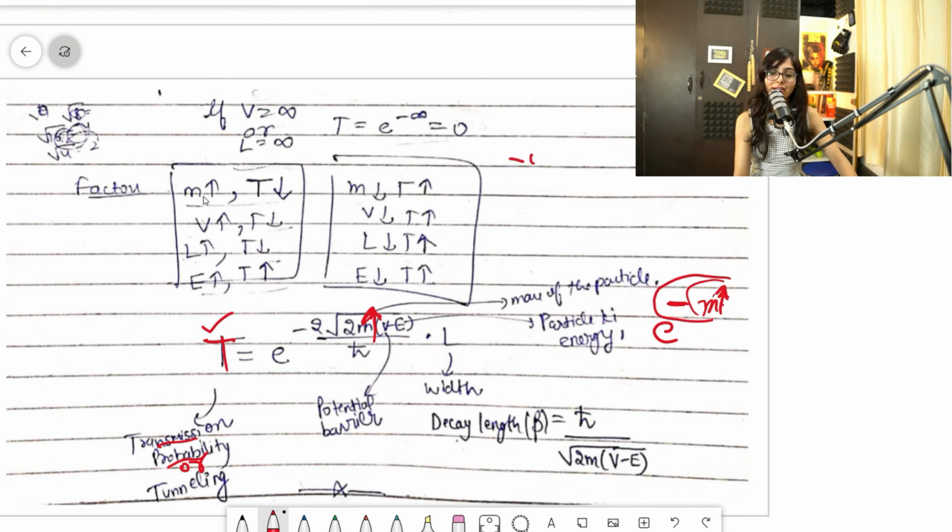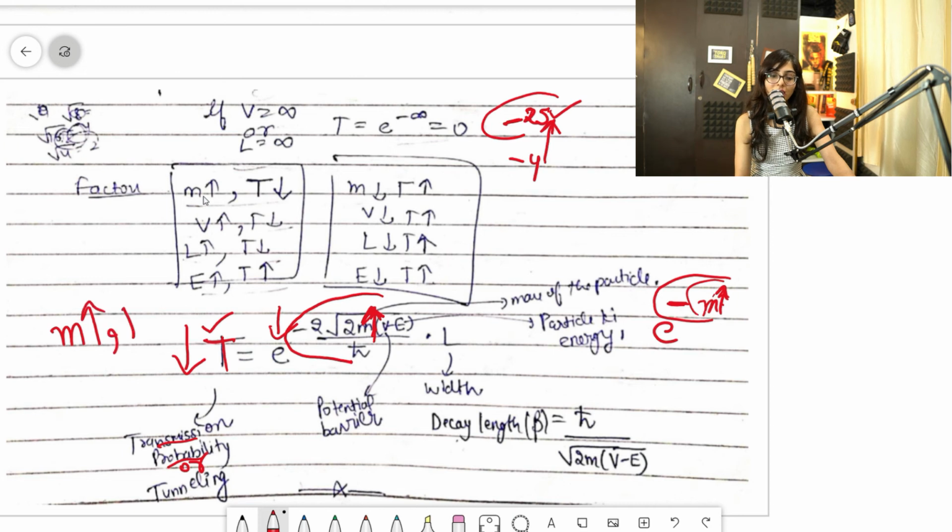Because if I write minus 4 and minus 25, as I keep increasing it, it becomes smaller. Can you see minus 25 is smaller? So if I increase m, this whole exponent will become smaller, so the tunneling will decrease. If I increase the mass, tunneling will decrease. Clear? This T will decrease.